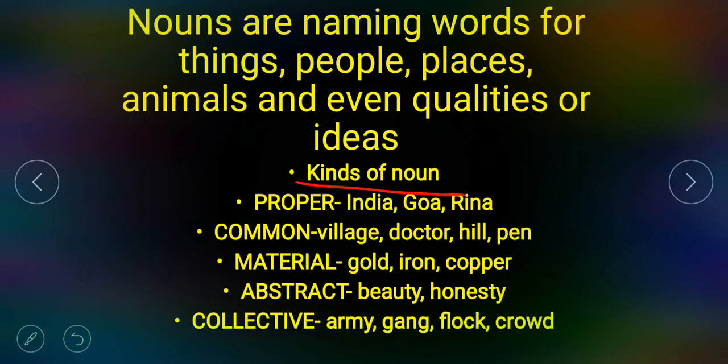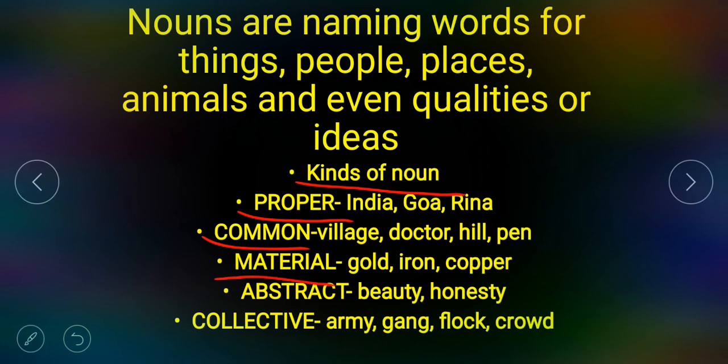Proper noun is the name of particular places, particular persons and objects, like India, Goa, Reena, John, Delhi, Chennai. These are the examples of proper noun. Common noun, the general name of places, persons or objects, like village, doctors, teachers, boys, girls, hills, pens, park, chairs.